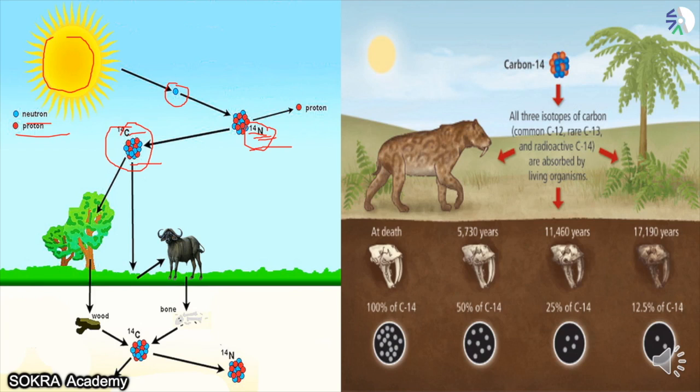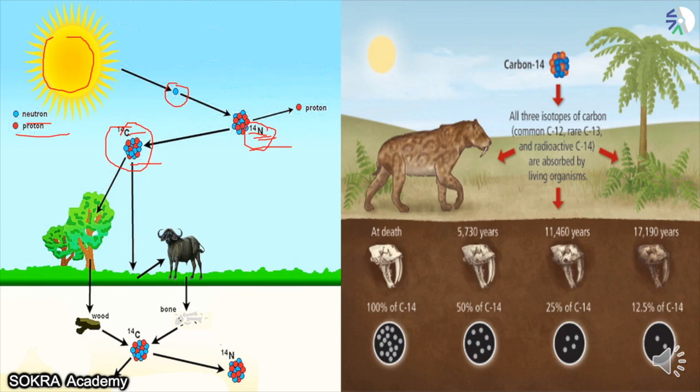So suppose this radioactive carbon is being taken by you. Trees also take radioactive carbon, and animals also take radioactive carbon. How do animals take radioactive carbon? Suppose they're eating this grass. Okay, here they're eating other animals. By eating this animal, they are consuming the radioactive carbon.